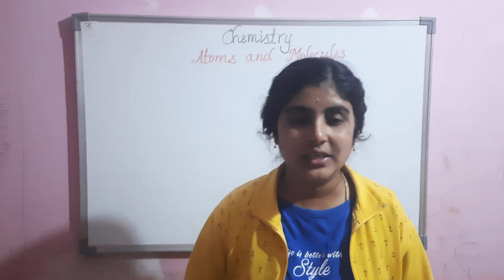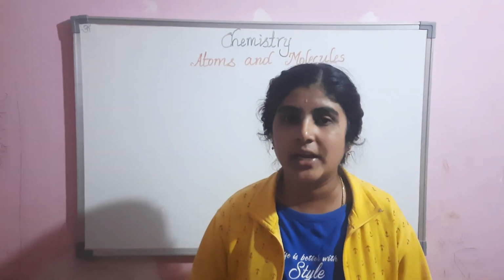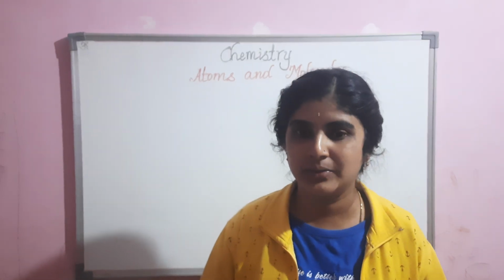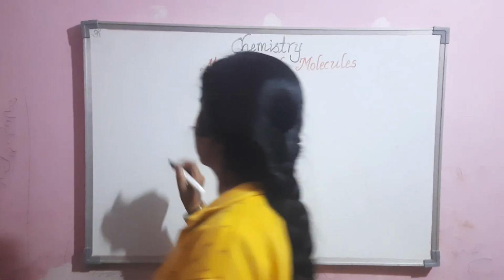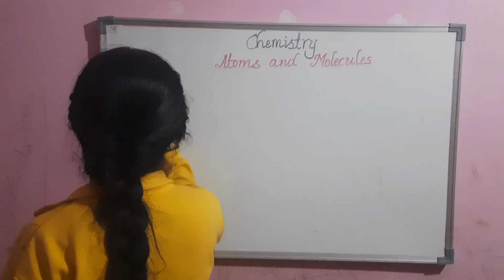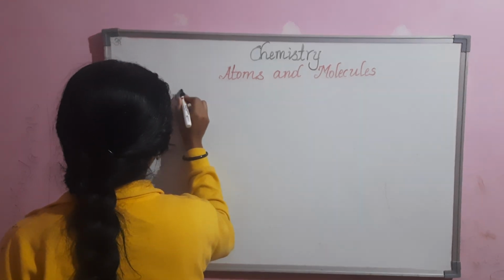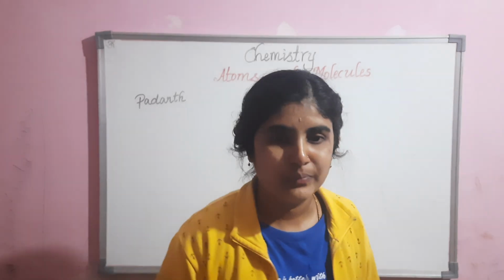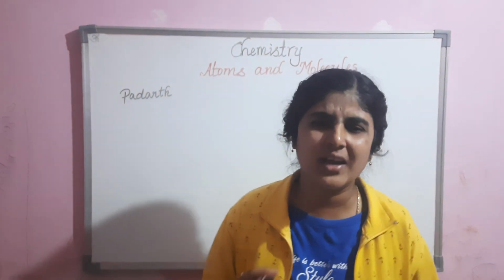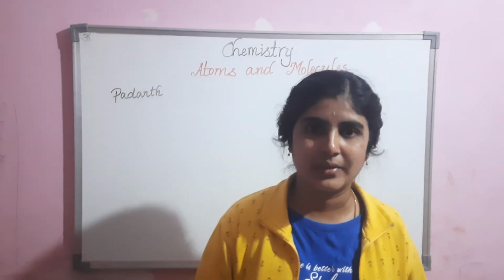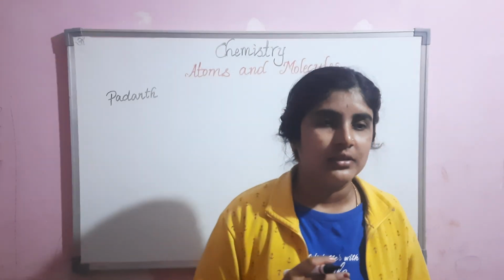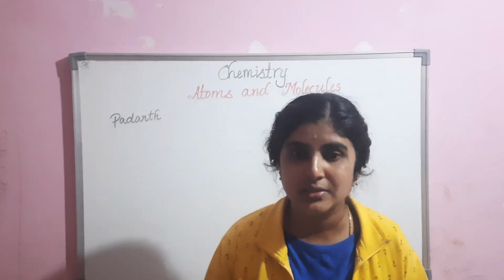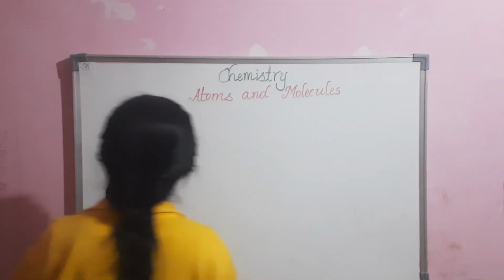Maharshi Kanad, an Indian philosopher, postulated that if we go on dividing matter, that is called Padarth, then we will get smaller and the smallest particles. He called these smallest particles Paramanu.